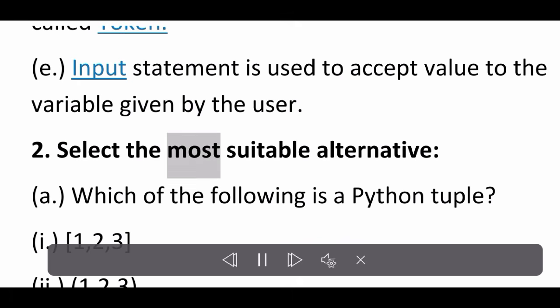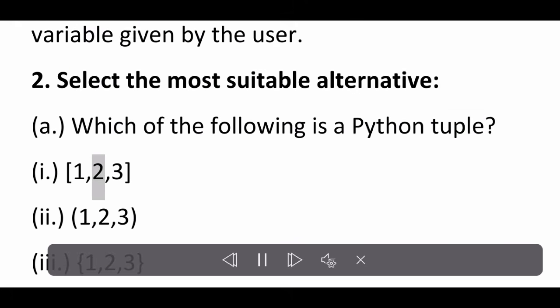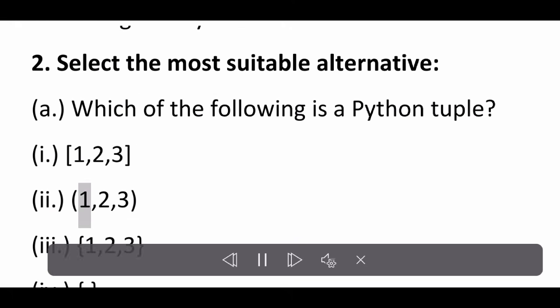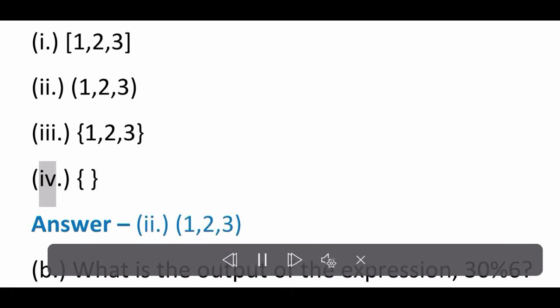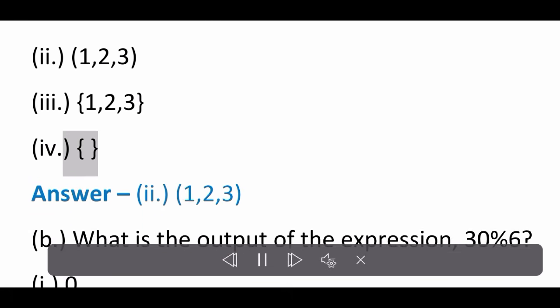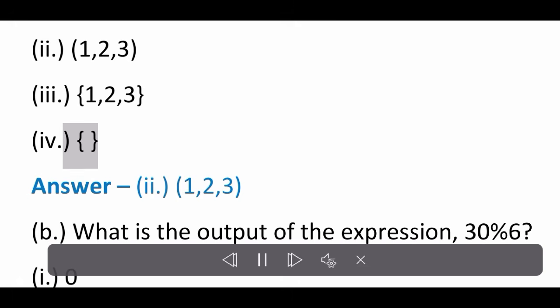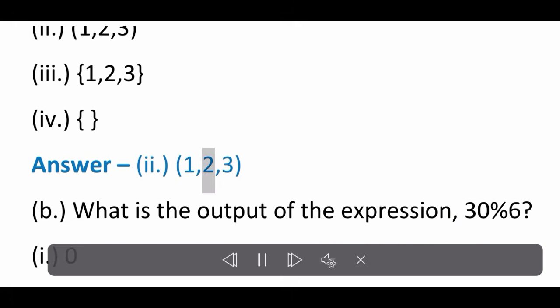2. Select the most suitable alternative. A. Which of the following is a Python tuple? I. [1, 2, 3]. II. {1, 2, 3}. III. (1, 2, 3). IV. A closing parenthesis, opening curly bracket, closing curly bracket. Answer III. (1, 2, 3).